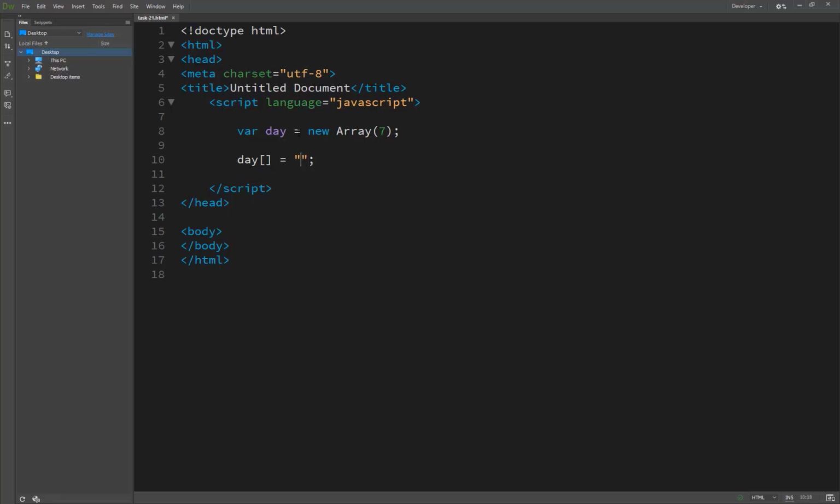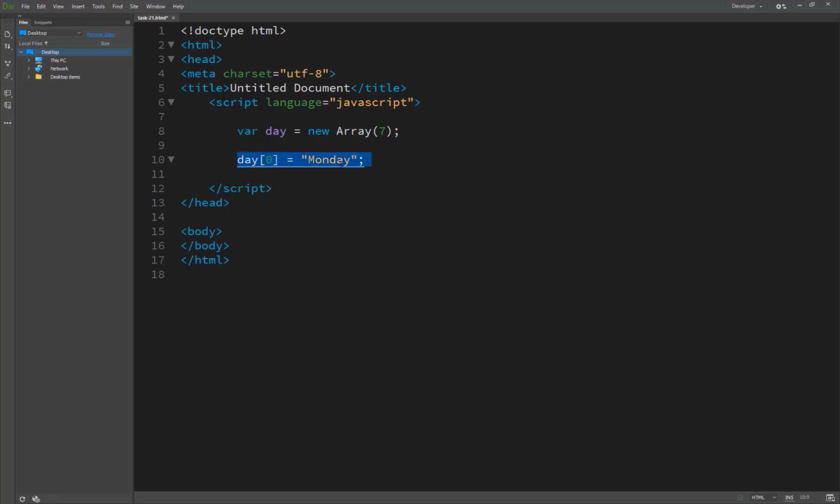I've set Monday at index 0. The index is zero-based: in the programming world, indexes always start from 0. So 0 to 6 means the 7 indexes here.